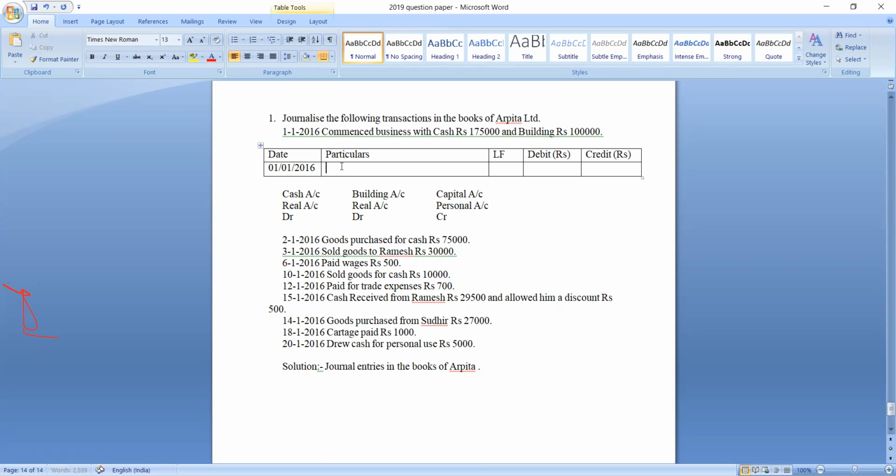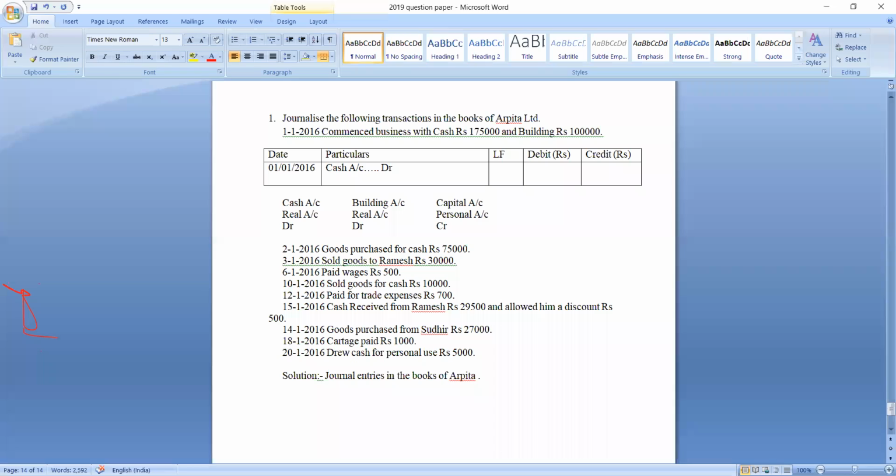So now let us write the journal entry. Yesterday I told you how to write the journal entry in the format of journal. In the first line of the particular column, we should write the name of the account debited. So here which account is debited? Cash account is debited. So cash account debit. We should write the name of the account debited, then put some dots and write the abbreviation of debit.